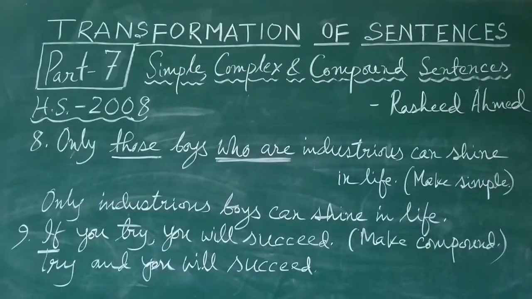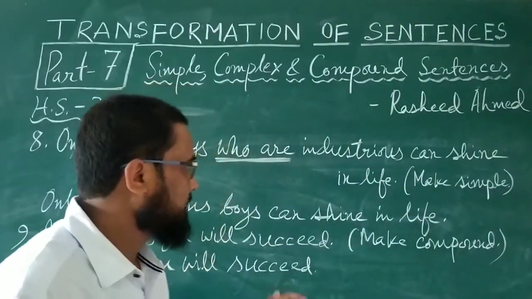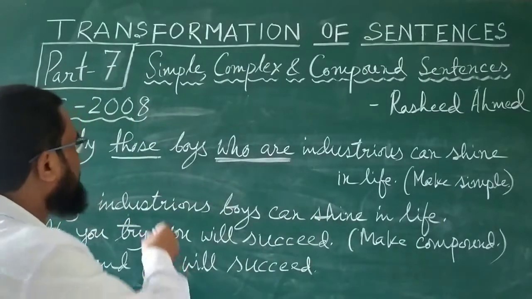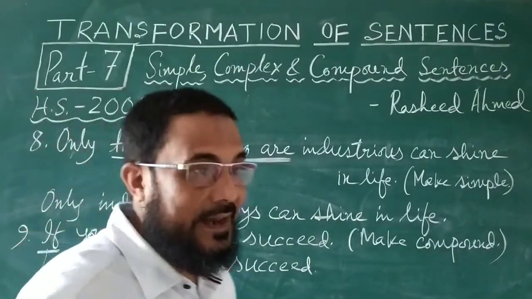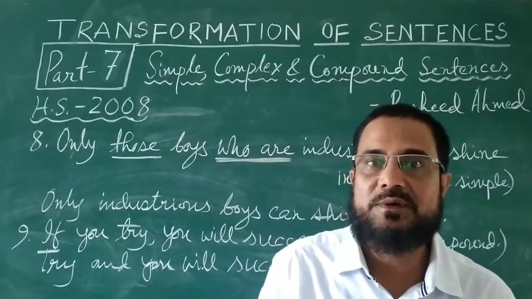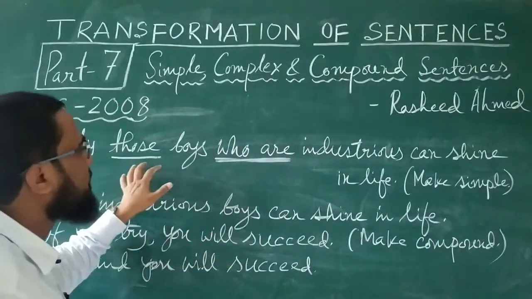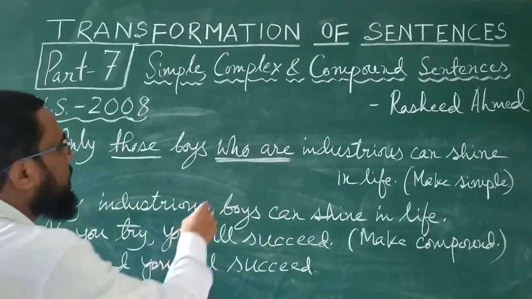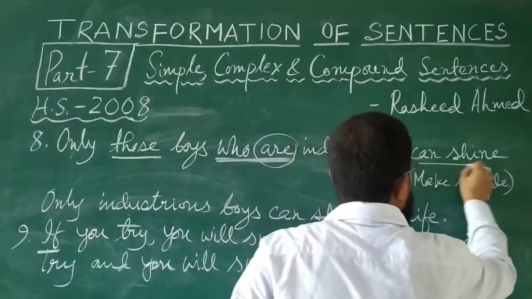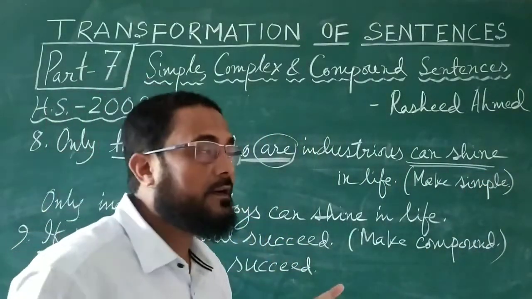The first one is, only those boys who are industrious can shine in life. The instruction is make it simple. Only those boys who are industrious. Those is the plural form of that. So we have already got it that in a complex sentence there is always a that clause or a WH clause. So here, only those boys who are industrious. Who are industrious, that is a finite verb are. Then again can shine, another finite verb. So we have to make changes. We have to retain only one finite verb and remove one.